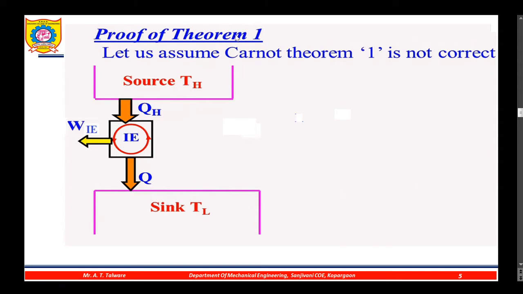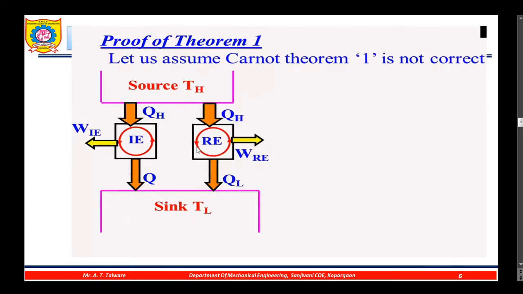Proof of theorem 1. Let us assume Carnot theorem 1 is not correct. Here we have considered the irreversible engine which operates between the source temperature TH and sink temperature TL. It takes QH amount of heat from the source and rejects Q amount of heat to the sink, and by doing so it produces WIE amount of work.